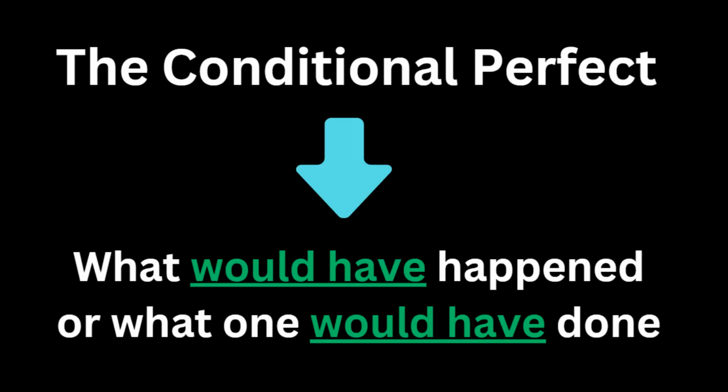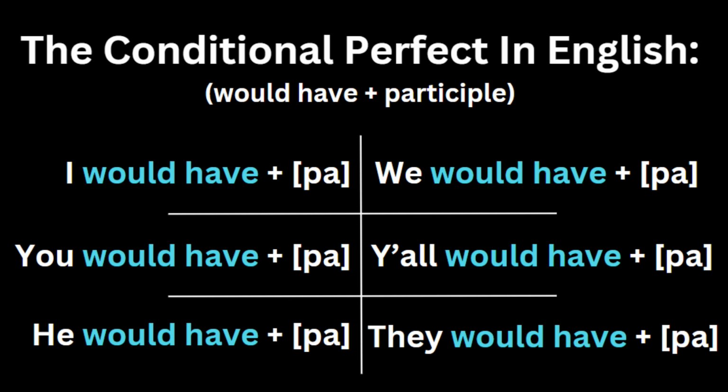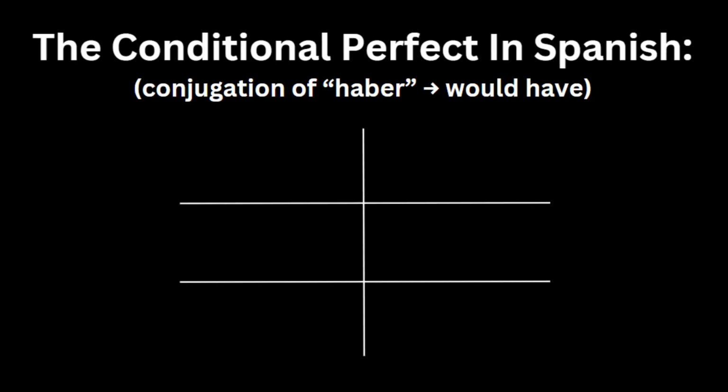The conditional perfect tense in Spanish indicates what would have happened or what one would have done. In English, it's a tense that's not used often, but when it is, it's a simple concept because all we do is put the construction would have and then we add any participle that we want after. In Spanish, however, we have a slightly different concept that again uses the verb haber, but in the conditional perfect,